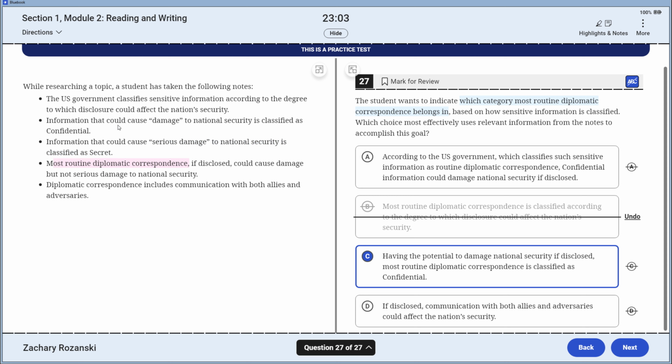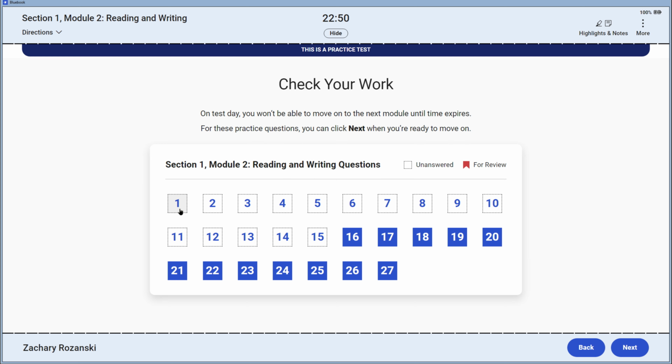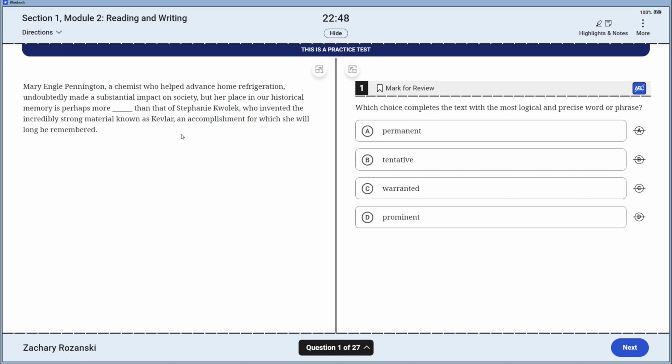Secret could cause serious damage. Information that could cause damage is classified as confidential. C is true: if disclosed, communication could affect. This isn't indicating the category which diplomatic falls into; I would need to access the definition for it. C is going to be the right answer. I forgot to take A off the table a long time ago. Back to our first question.